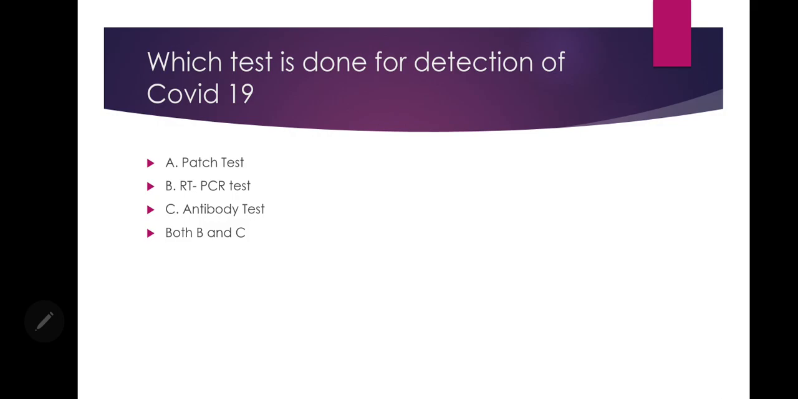Which test is done for detection of COVID-19? Most of us know it, and most of us even don't know it, and it's a little confusing again here. A. Patch test, B. RT-PCR test, C. Antibody test, D. Both B and C. All of us know that RT-PCR is the test which is done for the detection of COVID-19, but the antibody test is also done for the detection of COVID-19. So the answer is going to be D, both B and C, RT-PCR and antibody test both.